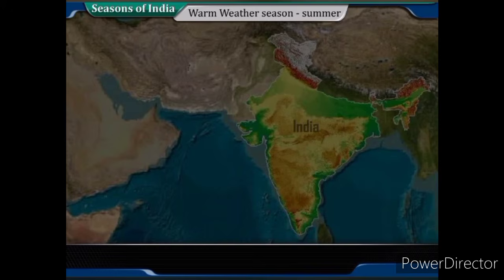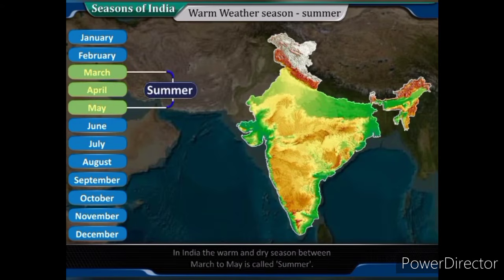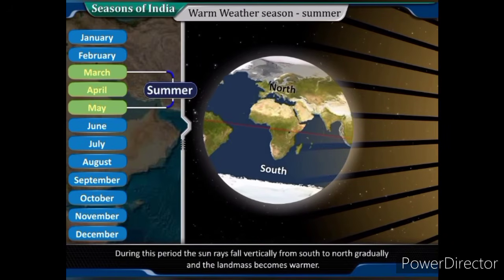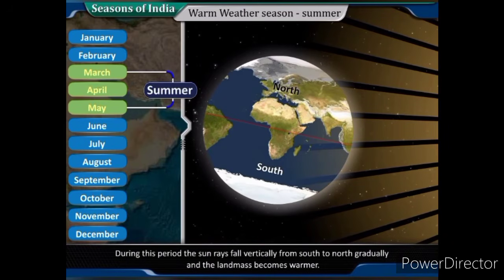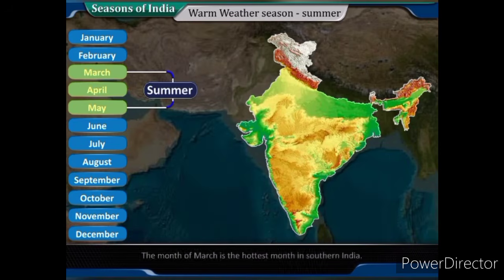Warm weather season, summer or Grishma season. In India, the warm and dry season between March to May is called summer. During this period, the sun rays fall vertically from south to north gradually, and the landmass becomes warmer. Temperature increases continuously. The month of March is the hottest month in southern India.